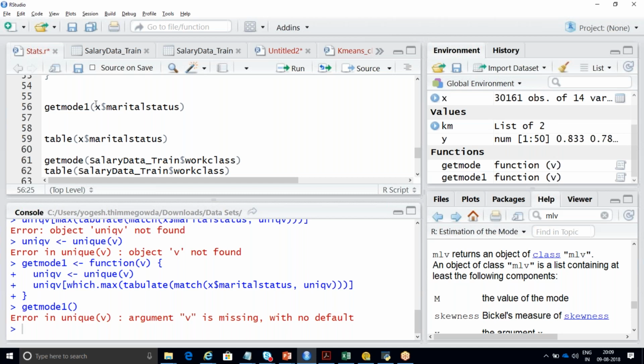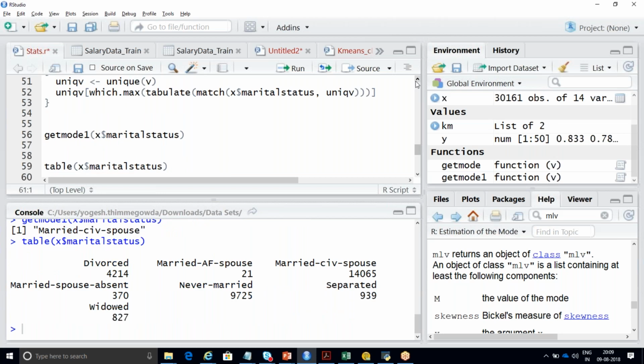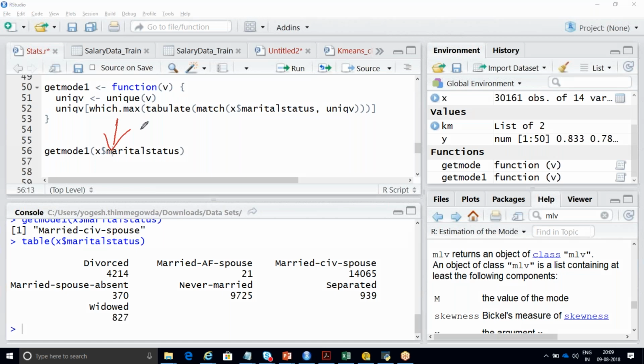Sorry, Yogesh. Yes. When you're calling the get mode, you're passing the value of the table, the marital status, right? Yes. But when you go inside the function, why have you defined the marital status again, the column name? Because it should be a variable. This is only a variable, right? No. In the third line in the function, you mentioned the match bracket X dollar marital status. You mean to say this one needs to be a v? Yes, because in the function, you should not hardcode the column name here. It should be a variable. You should take from the variable. What is that variable is my question now for you.